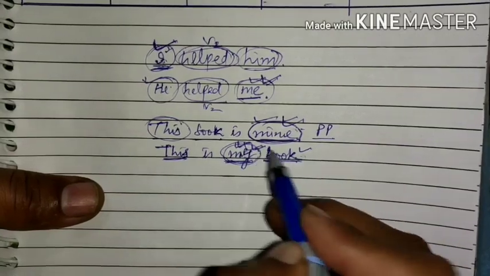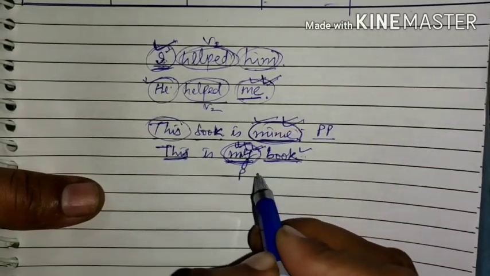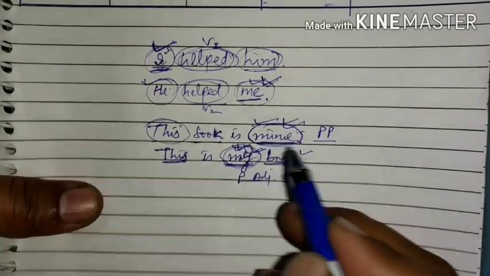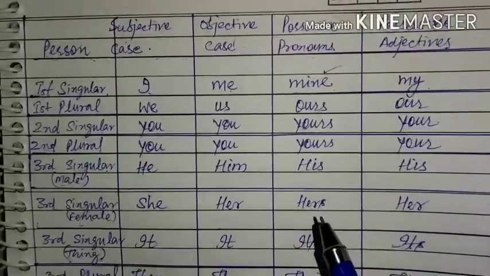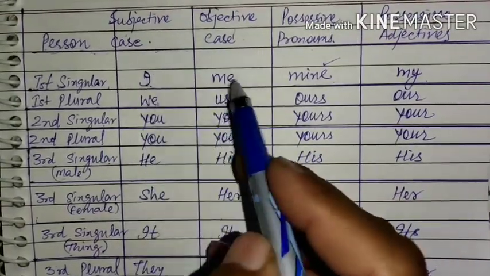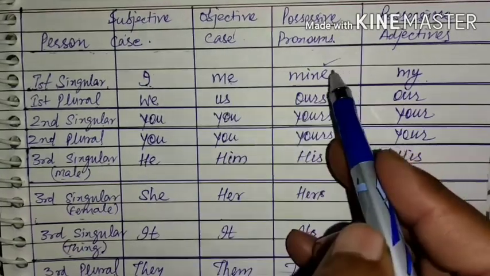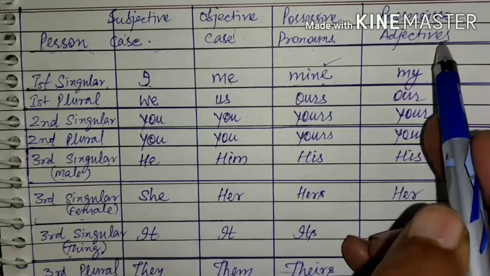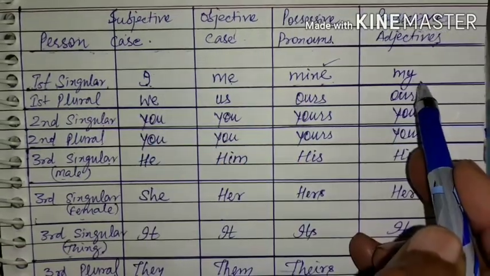So my here is the possessive adjective case of first person singular, right? So that is the difference we were trying to understand. I, subjective case; me, objective case; possessive pronoun of first person singular is mine, and possessive adjective of first person singular is my.